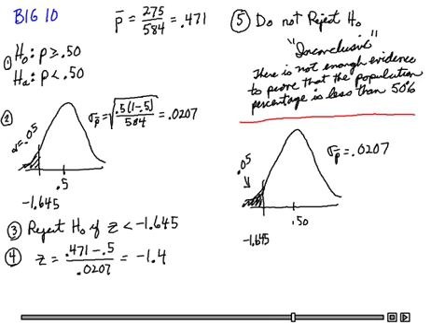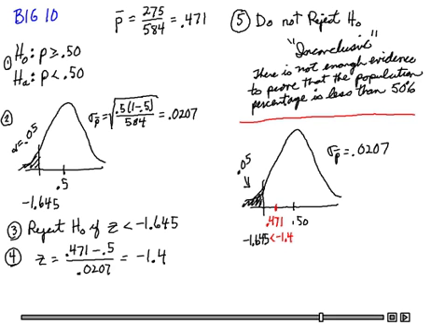So in other words, the 0.471 is 1.4 standard units to the left of the center, which puts that 0.471 about here in the distribution. Its test statistic or z-value is -1.4, which was greater than the -1.645. So we didn't reject.